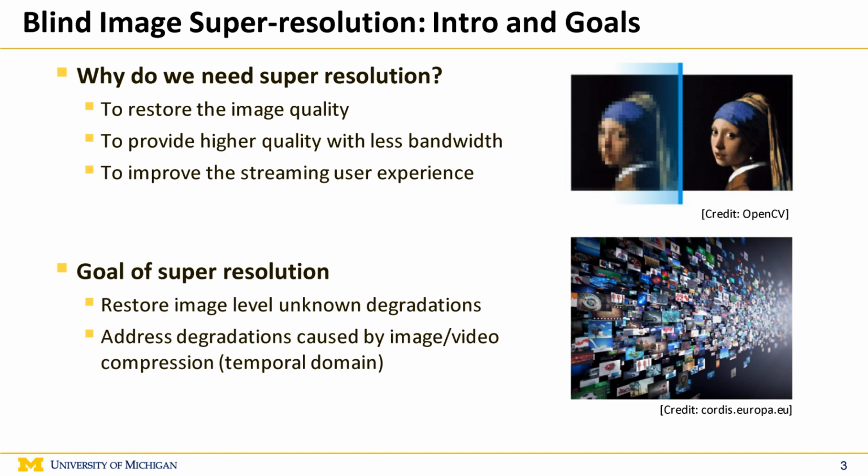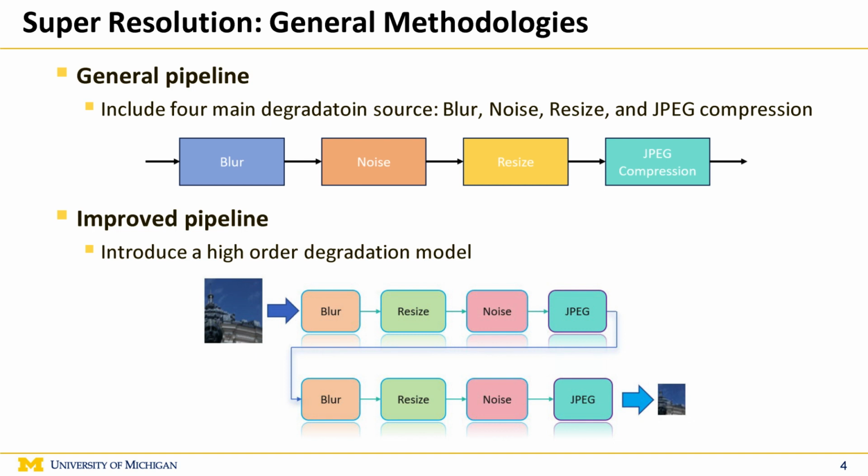Moving on to our goals. Our first aim is to restore image-level unknown degradations, adapting to diverse, unknown challenges in real-world scenarios. Additionally, we focus on addressing compression-induced distortions, especially in the temporal domain. Our goal is to navigate and rectify these challenges for high-quality image and video reconstruction. In aligning with these fundamental needs, our research pushes the boundaries of image super-resolution, contributing to enhanced visual experiences and efficient data utilization.